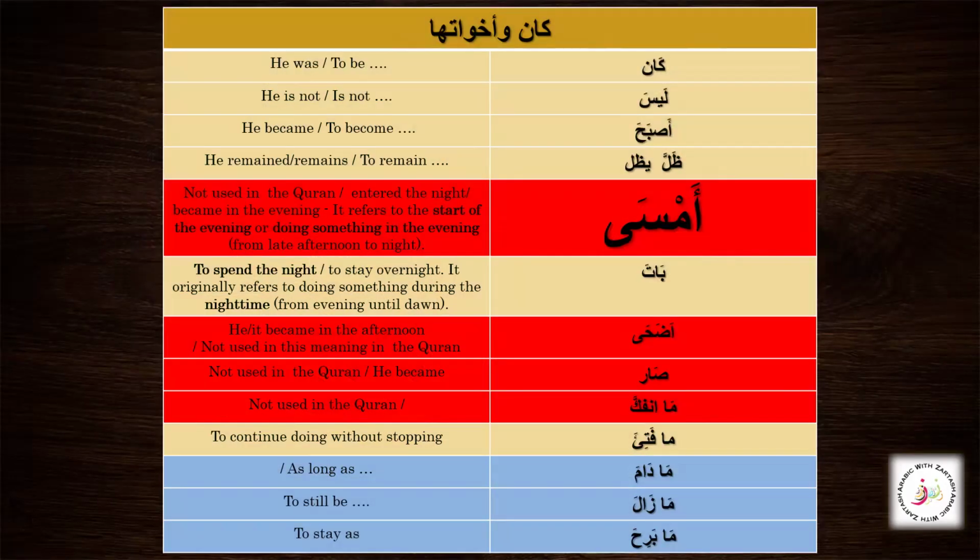So Amsa has not been used in the Quran, but the root letters meem, seen, wow have been used, like we have seen in the examples tumsuna and tusbihuna, where it is used as a fail dam. So just like Kana and Adha, it is a fail naqis, and it tells that something has happened, but that something is happening in the evening. Grammatically, we can say it functions just like Kana.